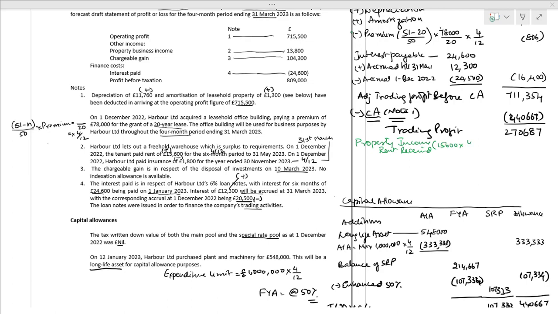How much is there? It is 15,600 times 4 divided by 12. It comes to 5,200. We have paid insurance. We have to take only 4 months. How much is there? 1,800 times 4 divided by 12. It comes to 600.